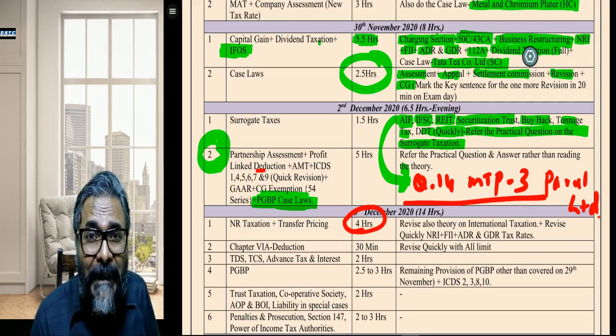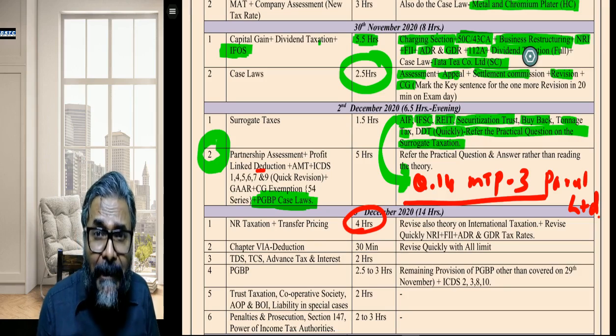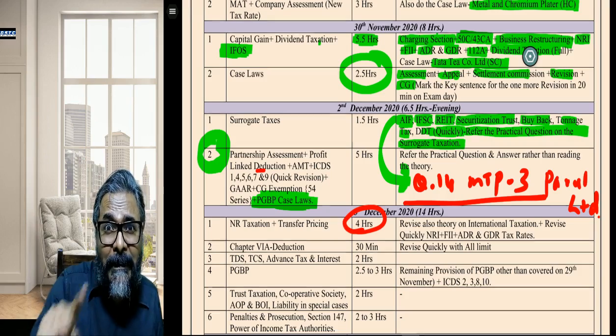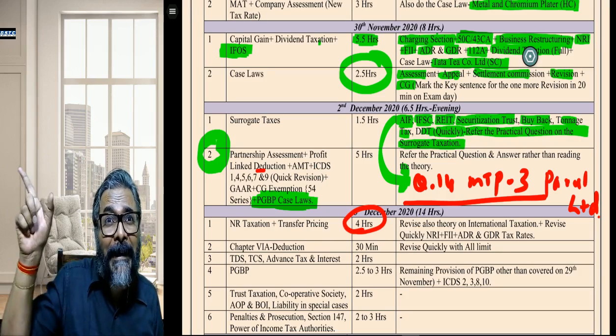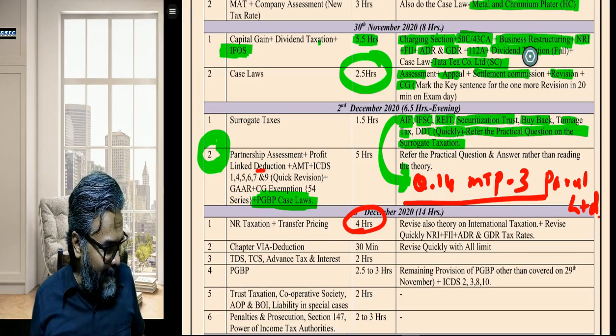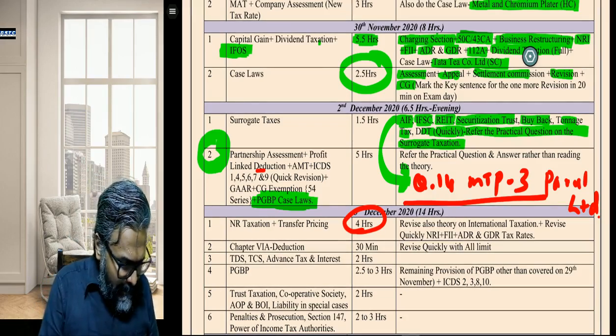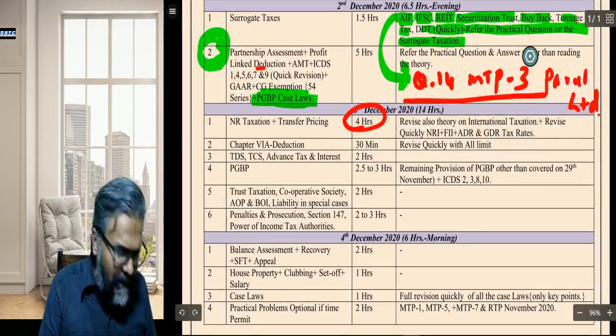And the beauty of that 115BBF, students, is that on this particular income, there is no MAT. There is no MAT in this particular case. So that is one of the beauties of this particular section. Students, now then, so this is about this.